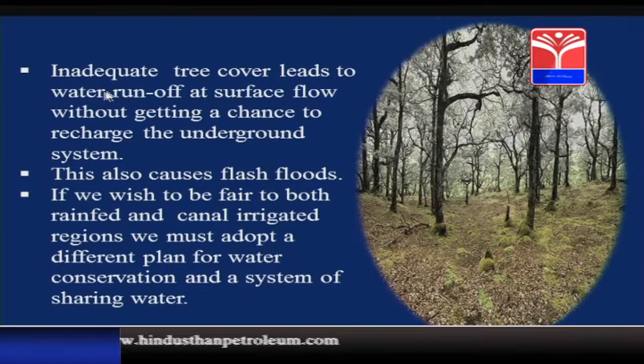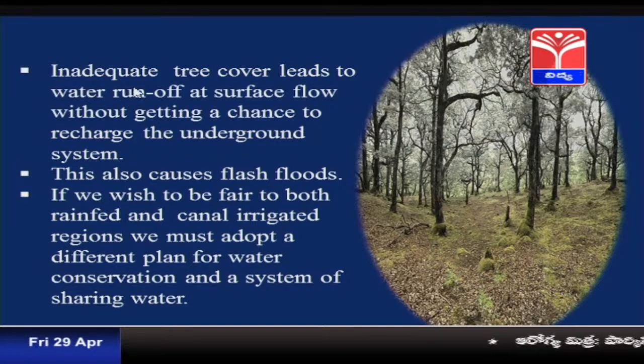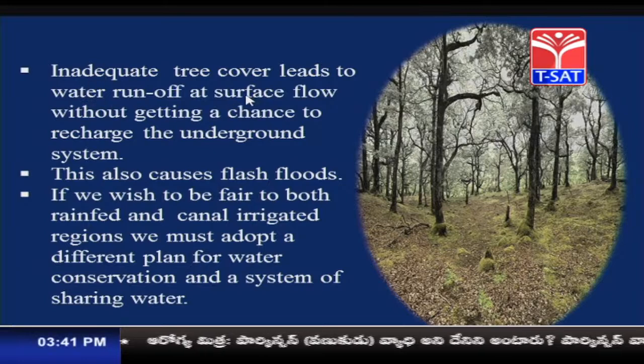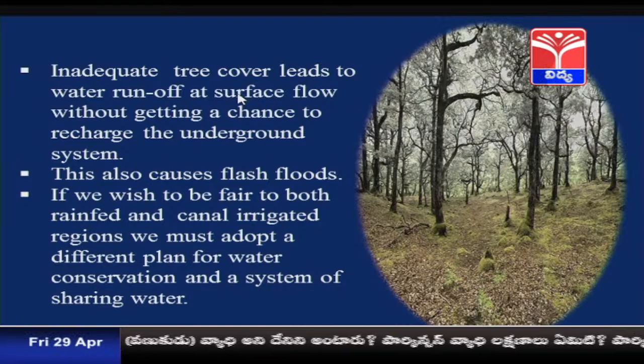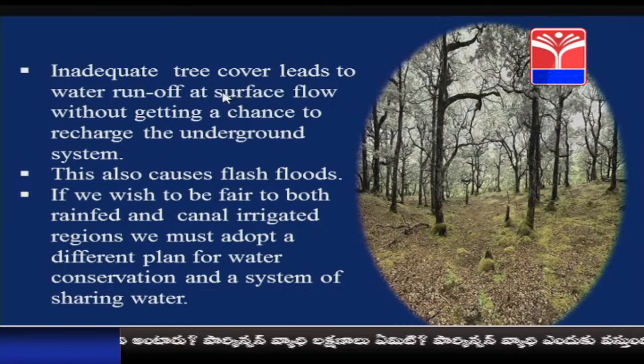Then, inadequate tree cover leads to water runoff as surface flow without getting a chance to recharge the underground water system. What does that mean? Inadequate tree cover means that if there are no trees, the rainwater would fall at a greater speed to the lower regions. So, with that, what will happen?